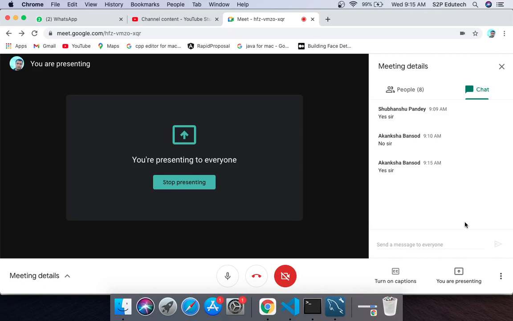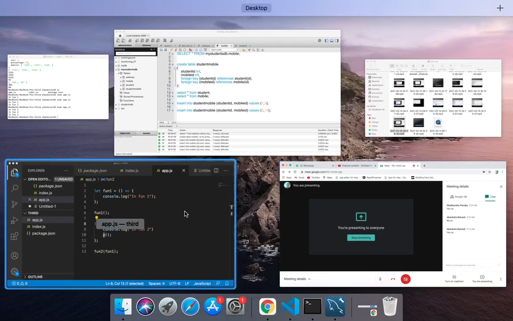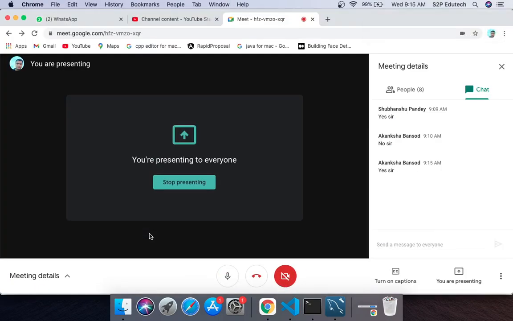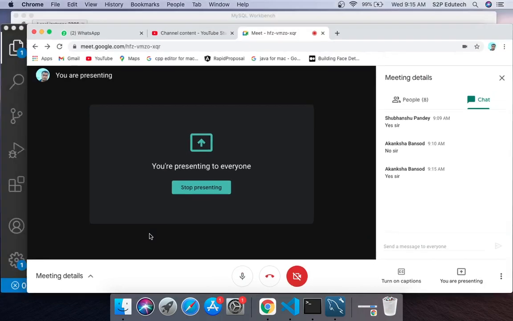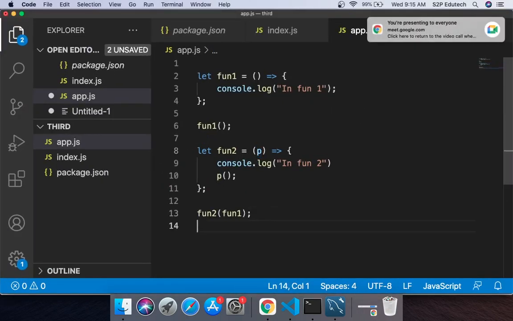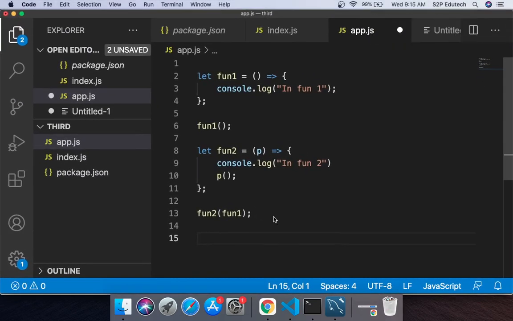Right? So essentially whenever we are passing a function as a parameter to another function, you can safely assume that it is a callback function, and callback functions would be used a lot. They would be used a lot, means we all would be using them a lot, right? Let's take another example. Let me write some other function.